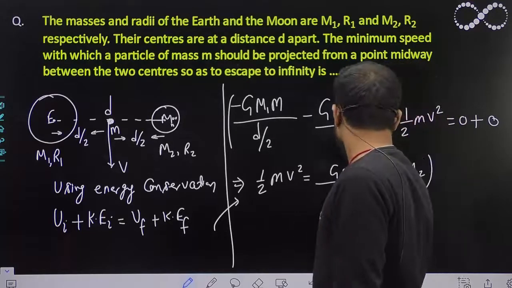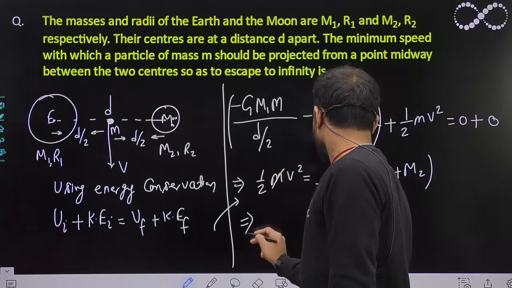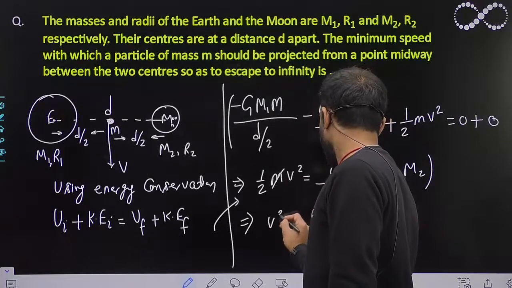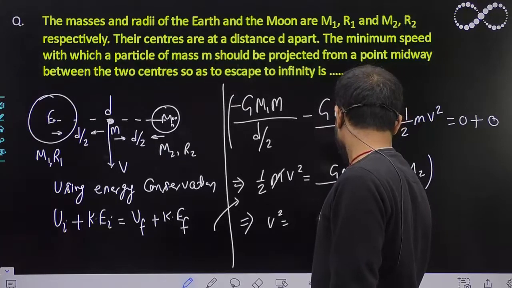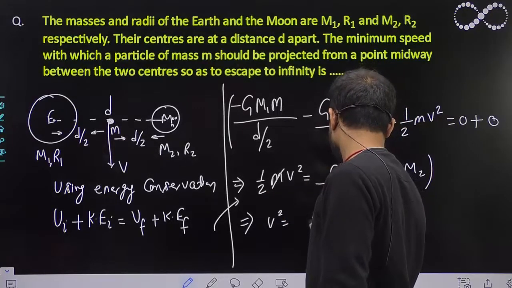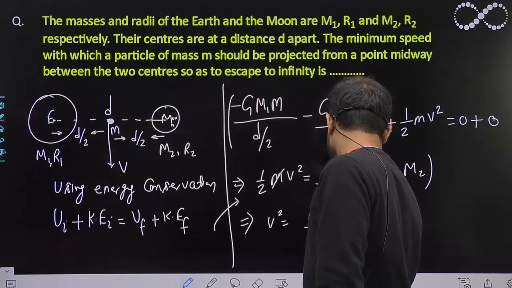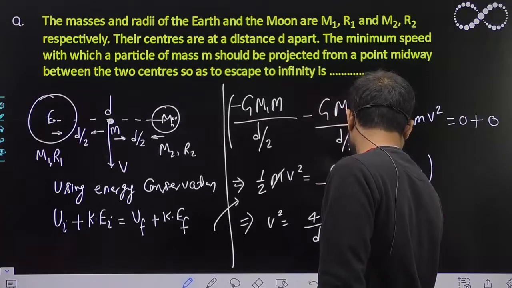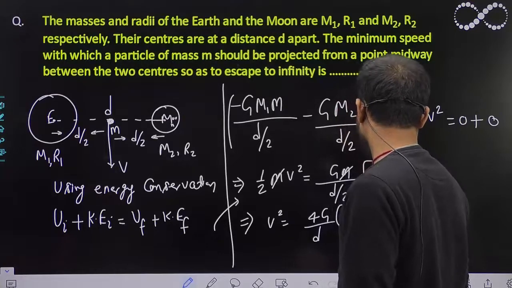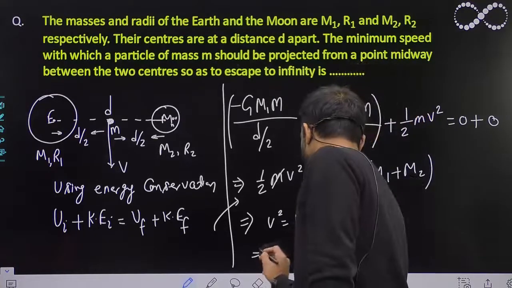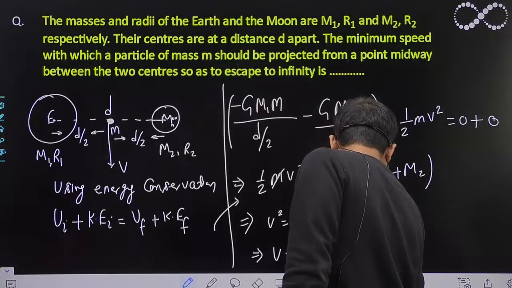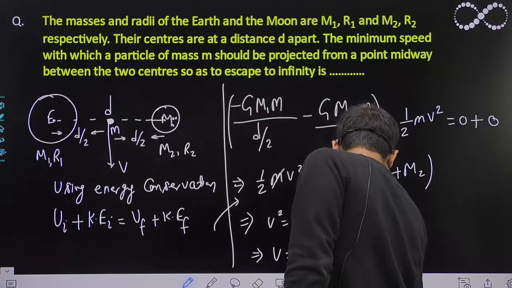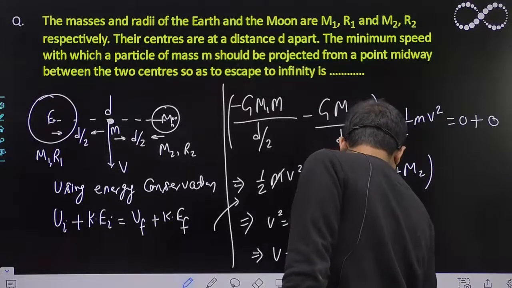This m will get cancelled out, and v square can be written as 4G upon d, m1 plus m2. So v will be equal to the root of 4G (m1 plus m2) upon d. This would be the answer.